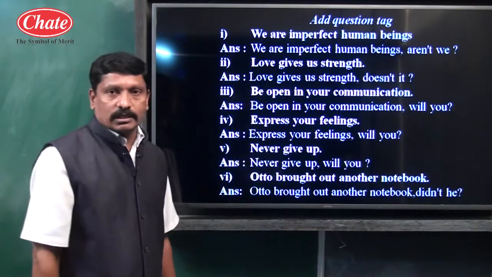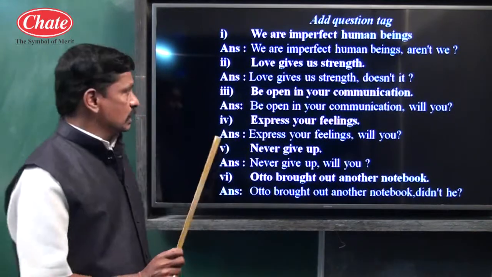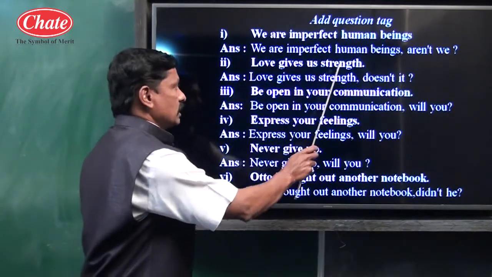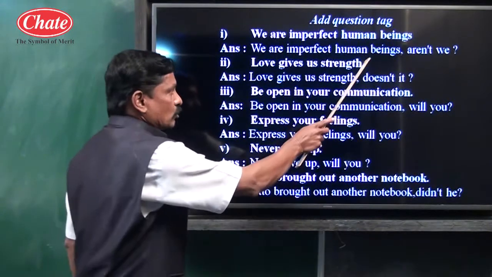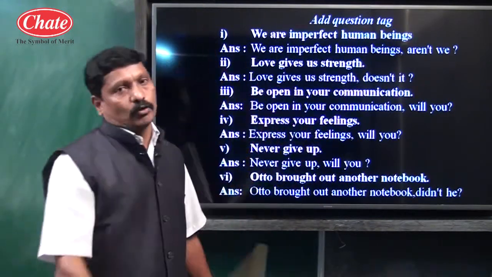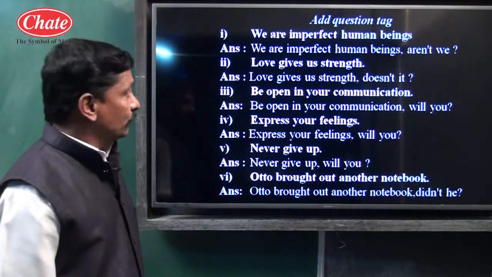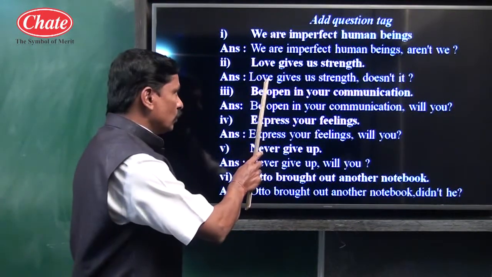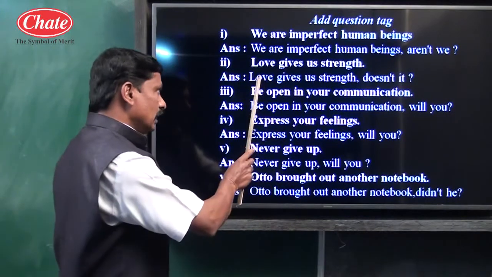Love gives us strength. See children, we have to write the given sentence as it is. Love gives us strength. At the place of the full stop, we should give a comma. Then for a subject, for a noun, we have to use a pronoun.